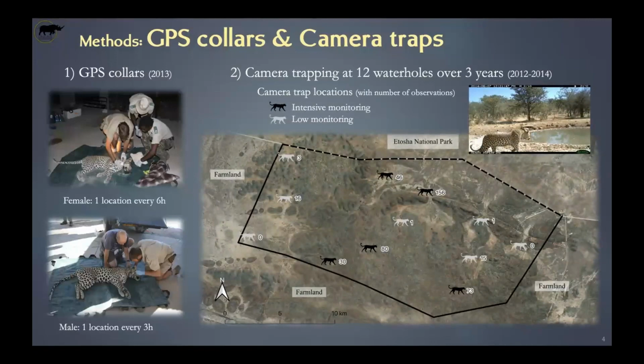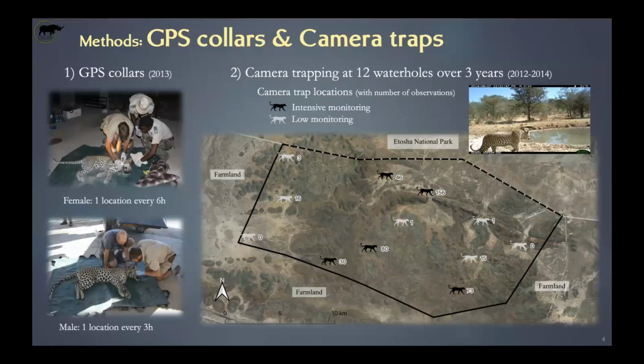The camera traps were active during most of those 3 years. In contrast, the light gray ones were mainly monitored only during the dry season for a shorter period of time. And the numbers indicate the number of independent observations of leopard.